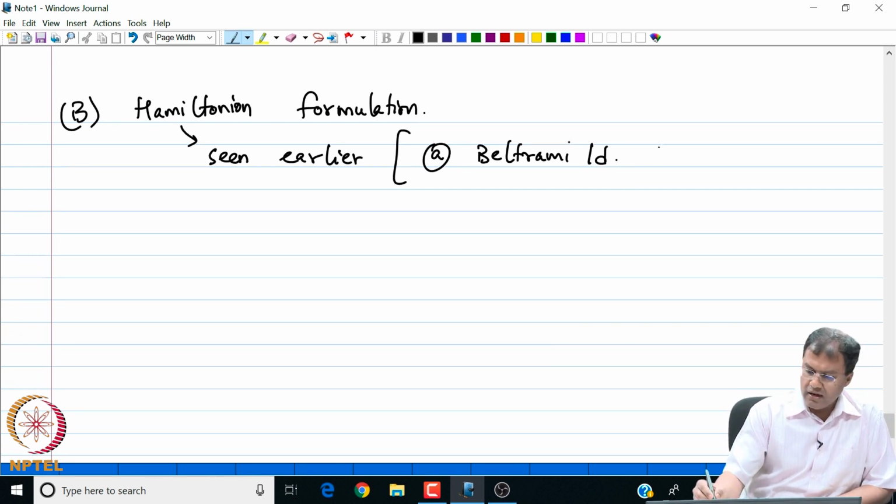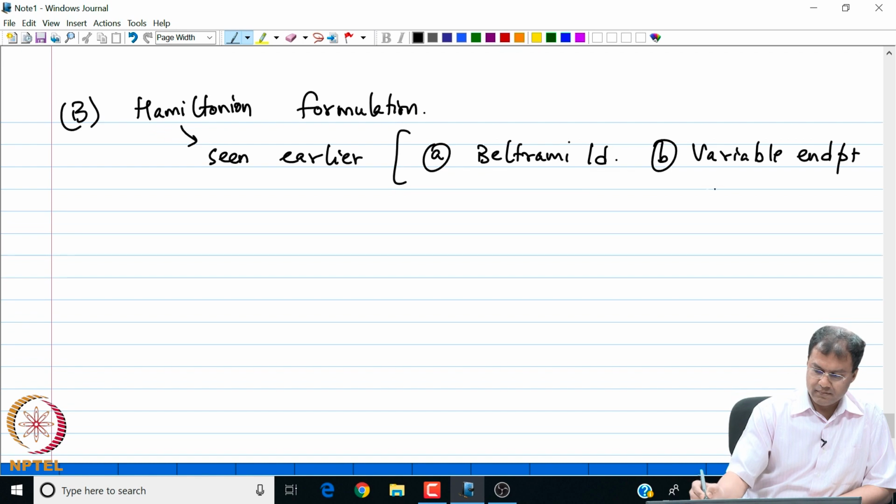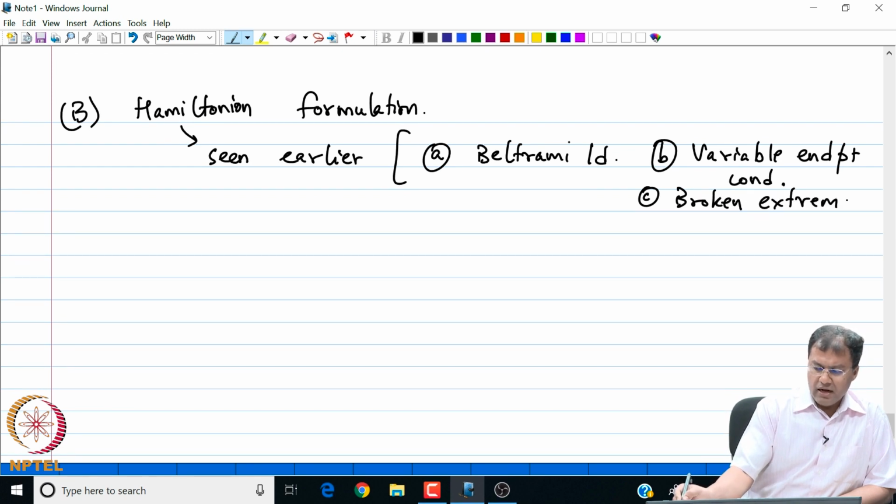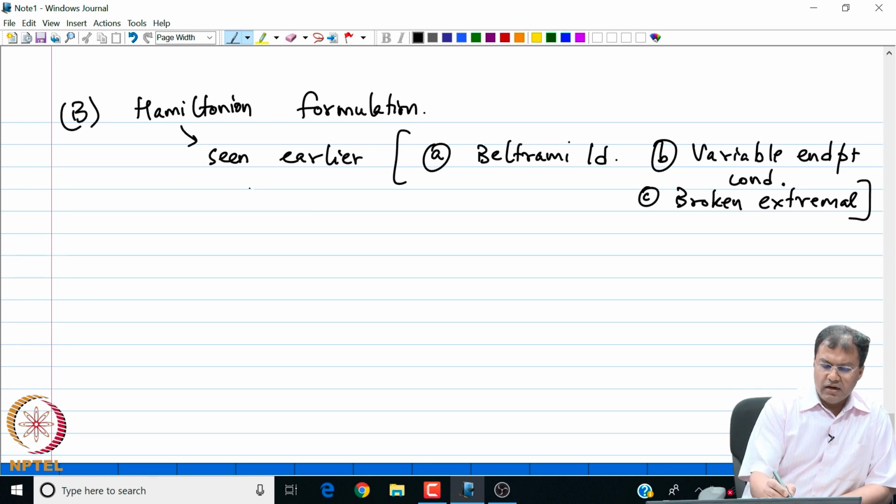We have also seen when we were describing variable endpoint conditions, and of course when we were using in broken extremals. So H appears in lot of places, right. It seems that this quantity is useful, right, but we haven't explored the full power of the Hamiltonian formulation, right.